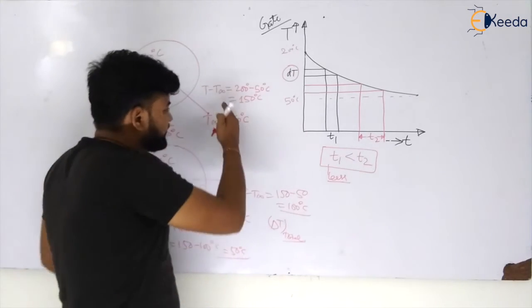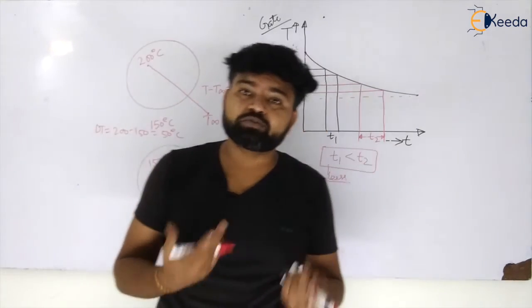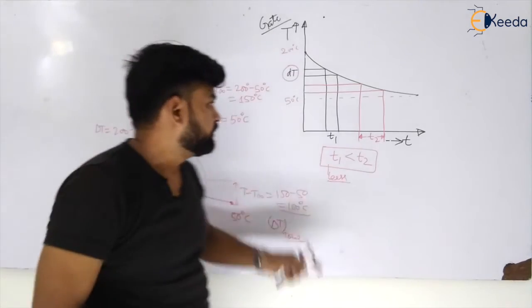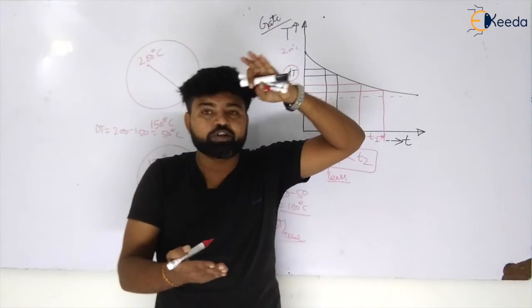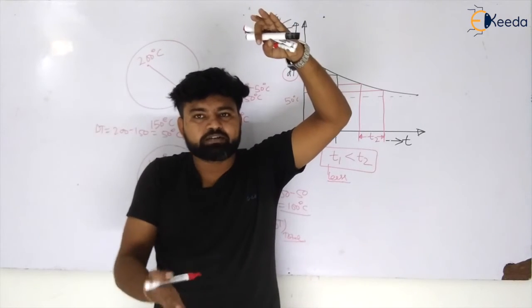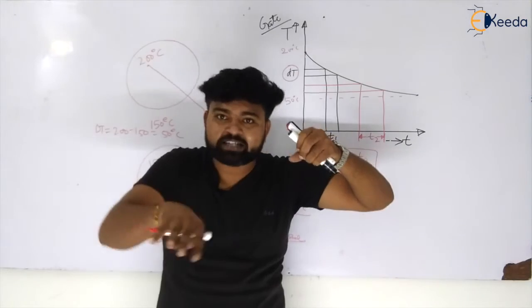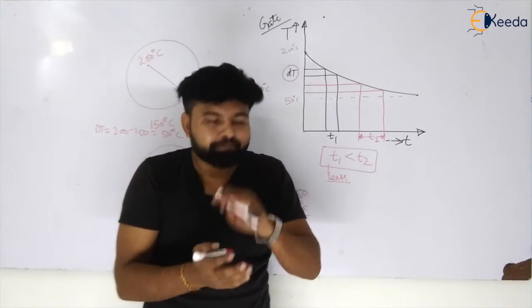When the temperature gradient is more, the object is cooling faster, which means it takes less time to cool down. When the temperature difference between the surrounding fluid and the object is more, there will be more temperature gradient, so the heat will transfer faster and it will take less time to cool down to some temperature.